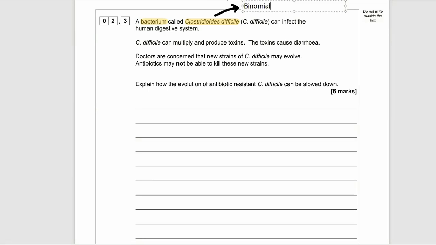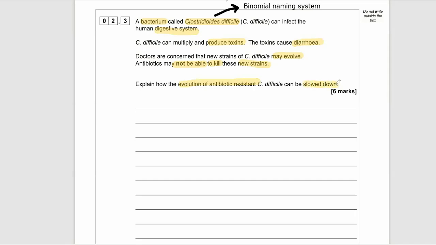Explain how the evolution of antibiotic resistant C. difficile can be slowed down. So, this question is specifically asking us how the evolution of antibiotic resistant bacteria, C. difficile, can be slowed. Because it's obviously a bad thing if they become resistant to antibiotics. Antibiotics are medicines which actually kill bacteria.